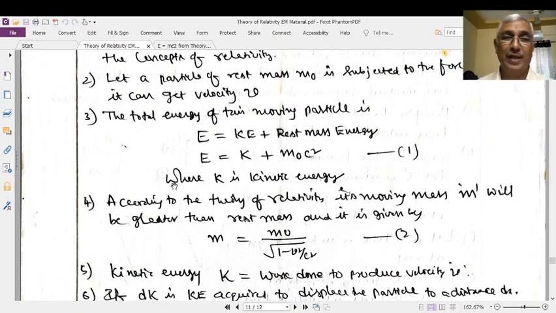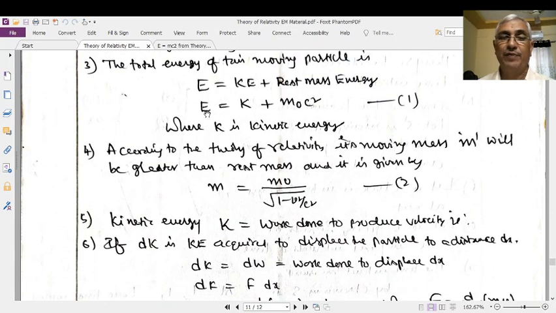Therefore, the total energy of a particle is equal to kinetic energy plus rest mass energy. Let it be K here. Rest mass energy is always m0 c square, where m0 is the rest mass and c square is the square of the velocity of light. Now we will try to derive what the kinetic energy is.